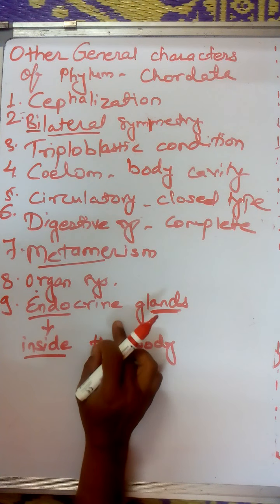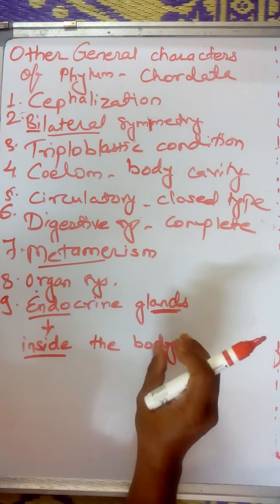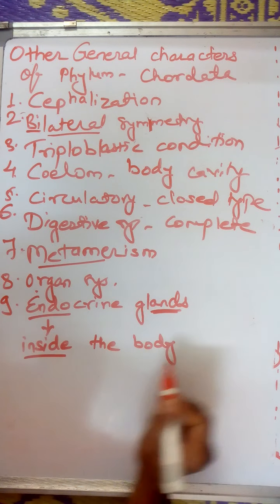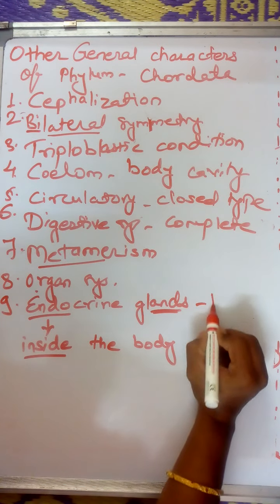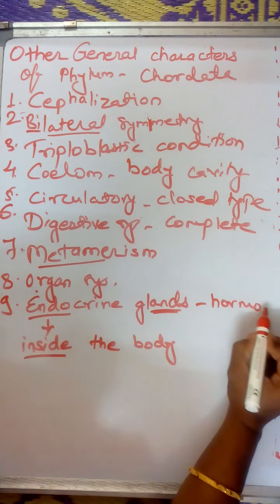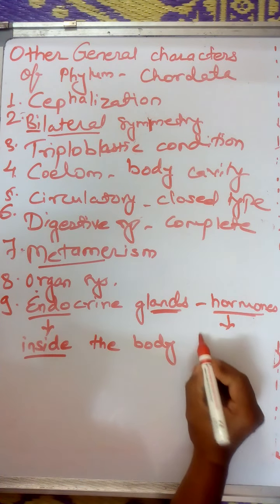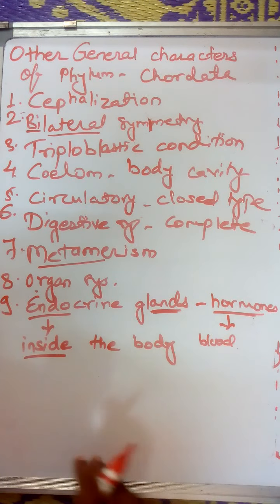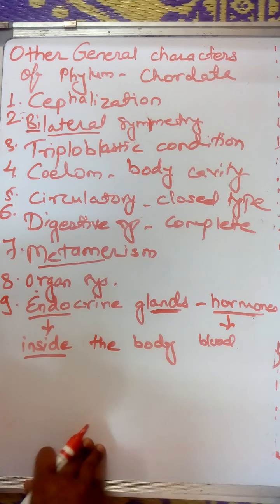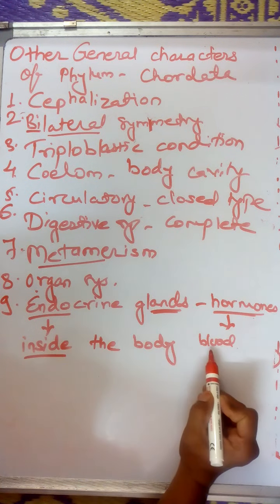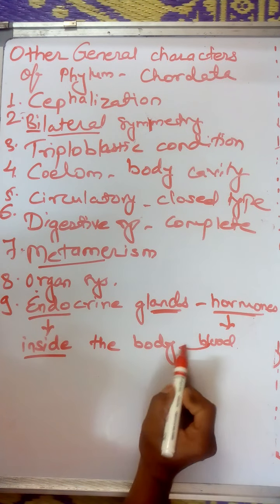So when these endocrine glands secrete their secretion, in other words the endocrine glands secrete hormones, and these hormones are present in the blood, and blood is present inside the body.